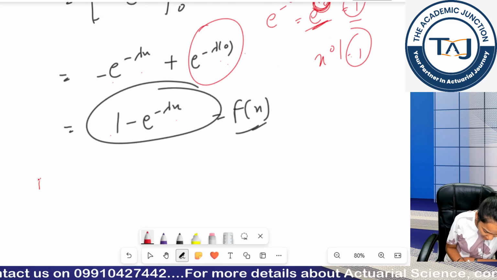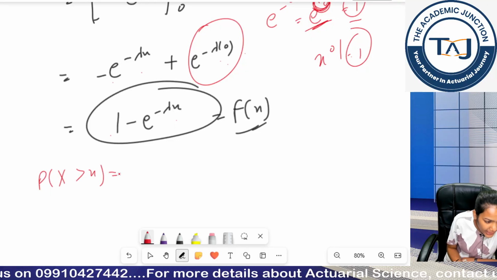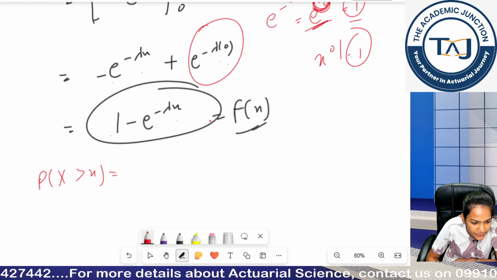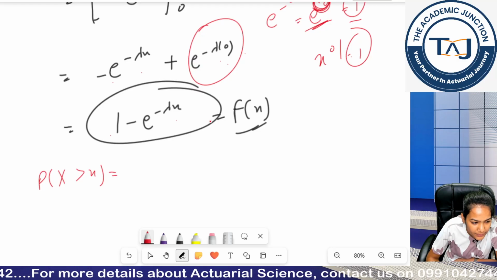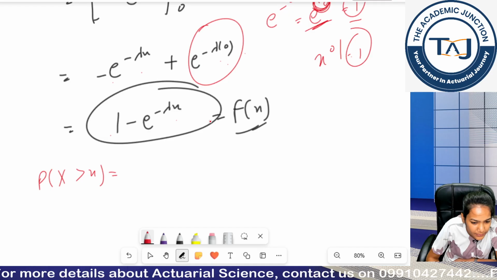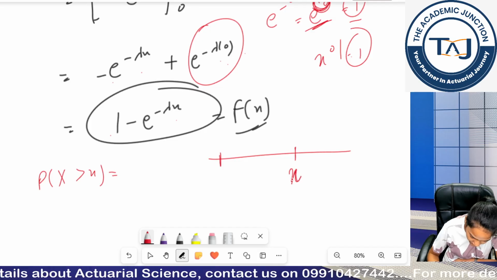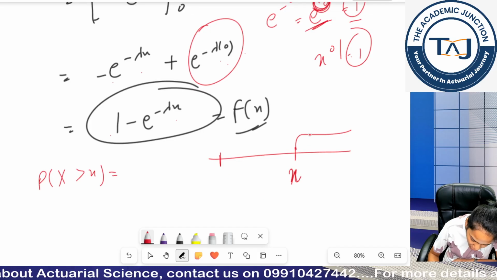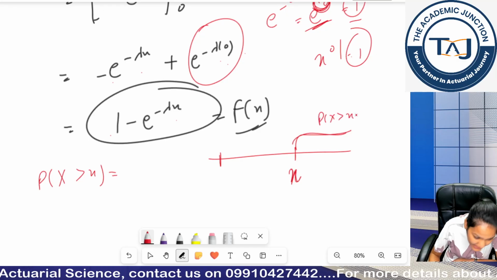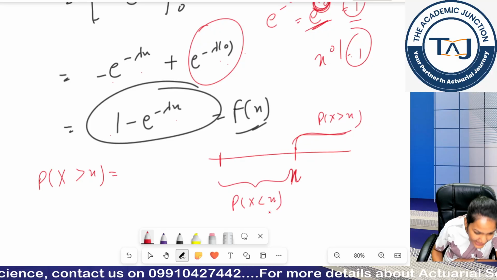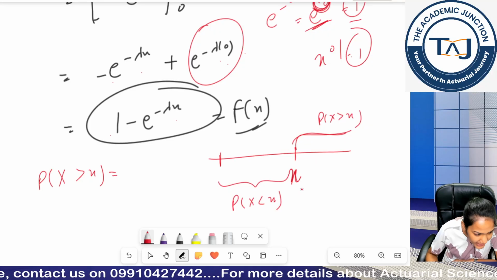Clear, Fatima? If this is clear, how can I calculate probability x is greater than or equal to x? Look, this portion shows probability x is greater than or equal to x, and this portion shows probability x is less than or equal to x, right?